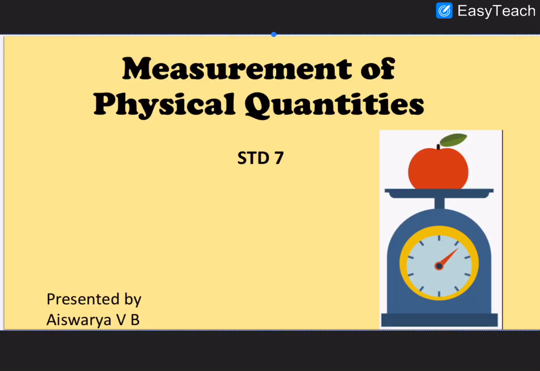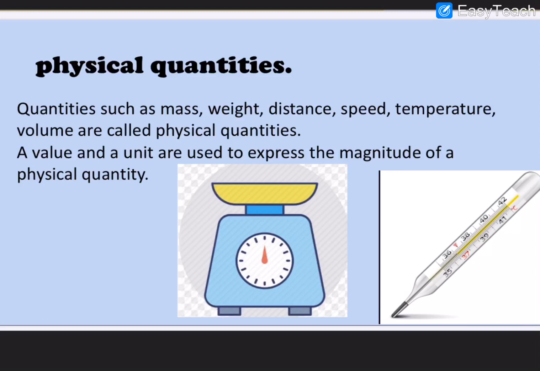Measurement of physical quantities, this is the chapter name. As the name indicates, we must know what physical quantities are. We measure many things in our daily life, like weight, temperature, speed of vehicles, and various other things. We measure the length of the road, distances travelled, etc. On what basis, how are we measuring all these things?